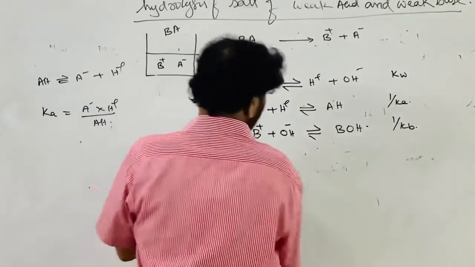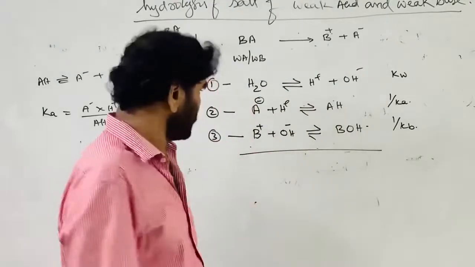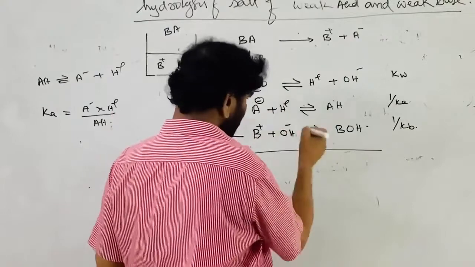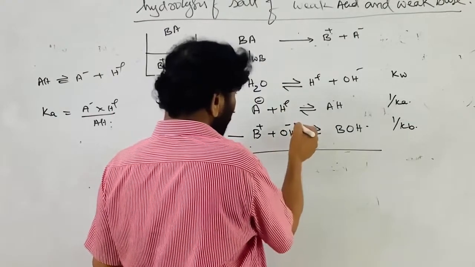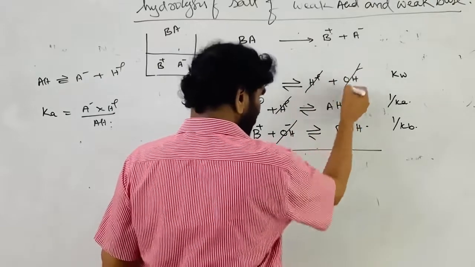So now what is the net equation? There are 3 equilibria in the system. These are all common ions. What ions are common? H plus and OH minus, these are all common. These are simultaneous equilibria.